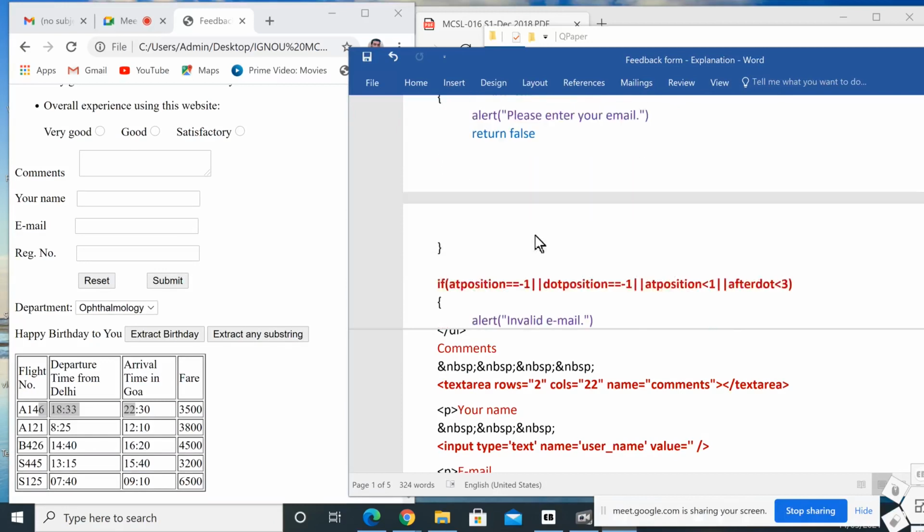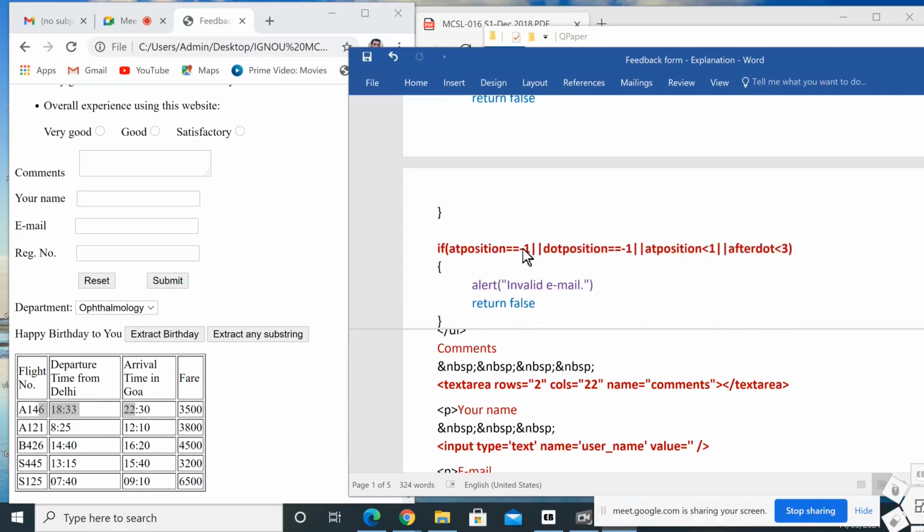The next one, if at position equal to -1 or dot position equal to -1, that we already discussed. -1 means nothing is written over there. At position equal to -1 means there is no at the rate symbol.